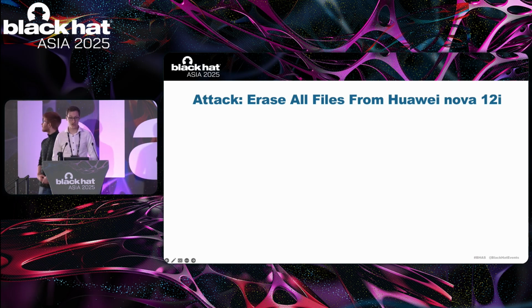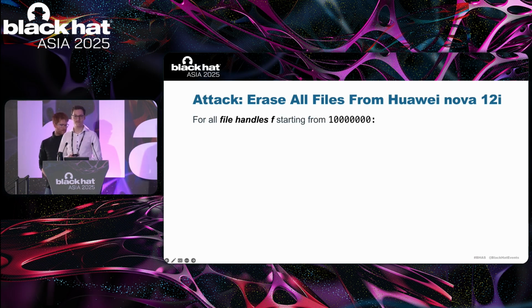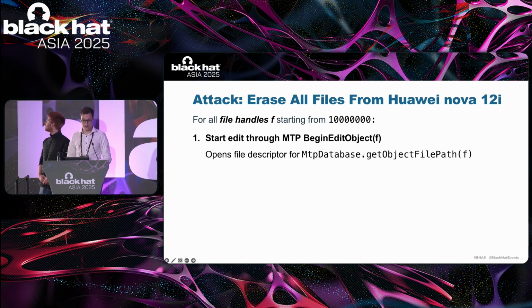It works on a locked device from Huawei, and we assume that the locked device is connected to a computer via USB. And now, for a range of file handles, starting from 10 million, the attacker carries out the following MTP communication. First, the attacker sends an MTP BeginEditObject message for the given file handle.